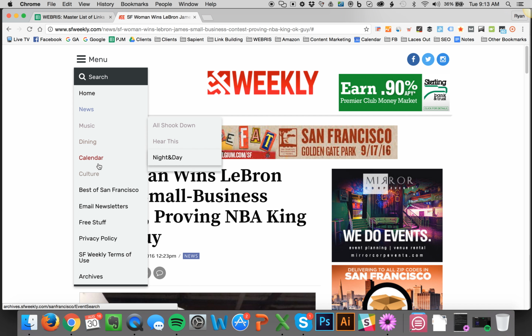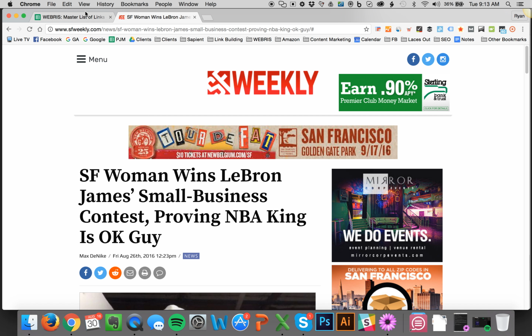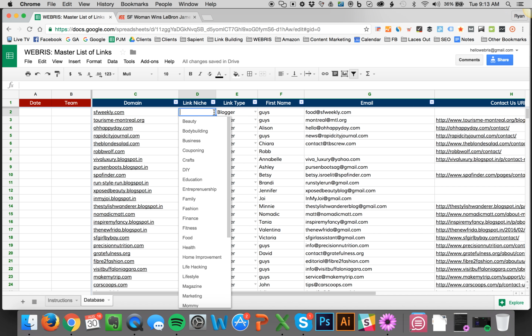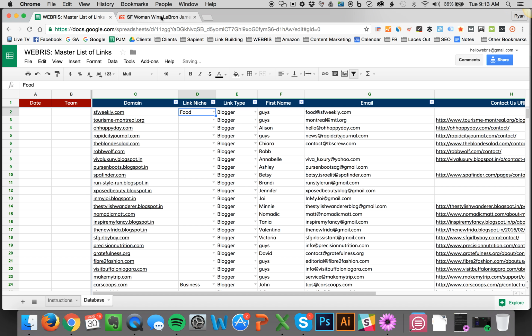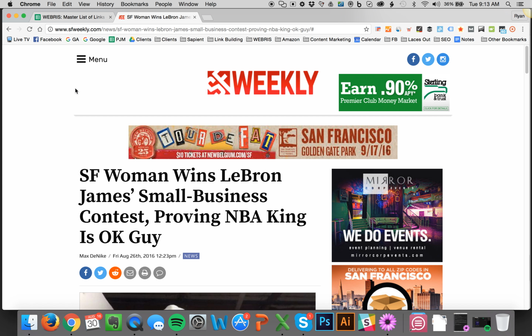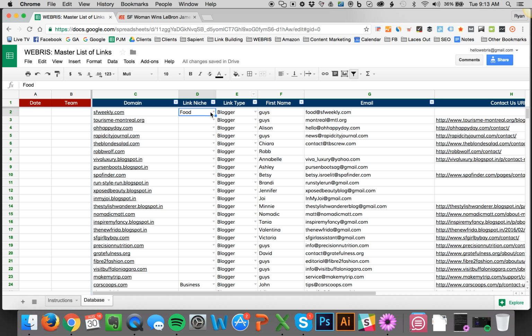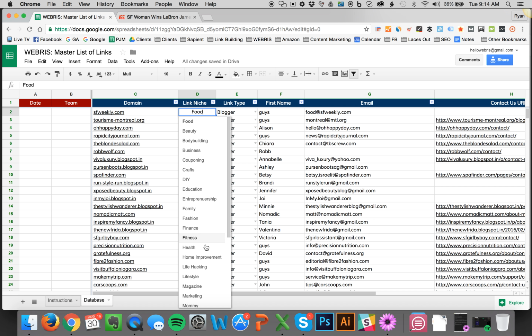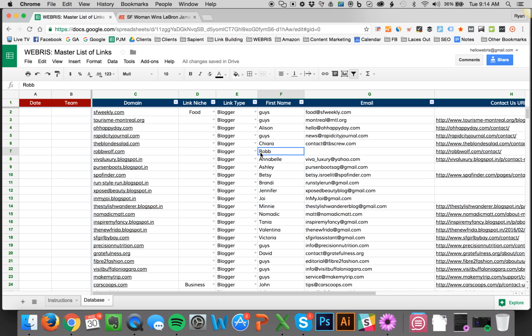We can just pick one of these. So music, dining, so this would be food, culture. Let's check to see if we have food in here, which I believe we do. So I'm just going to select this one as food. This is good. That's food. Link niche is pretty straightforward. To find the link niche, you really want to look at the about page or the category pages, just to see what they're talking about, and then just find what matches it best. In here, you should be able to find it.